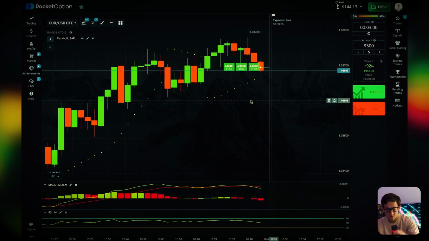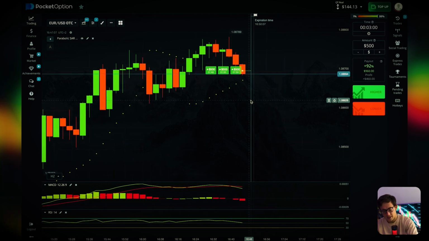And so if we watch the parabolic SAR indicator, it shows us that the direction will be upward.